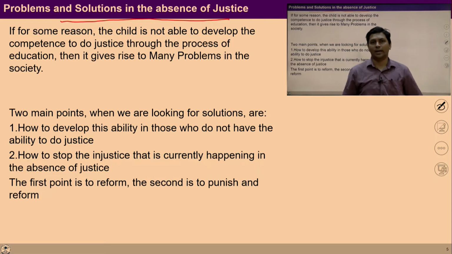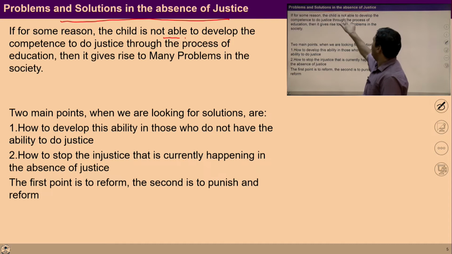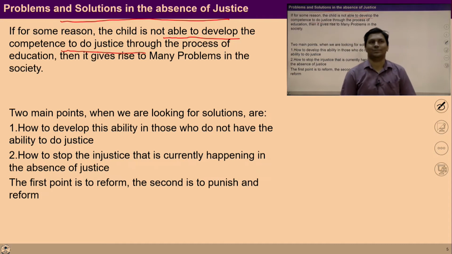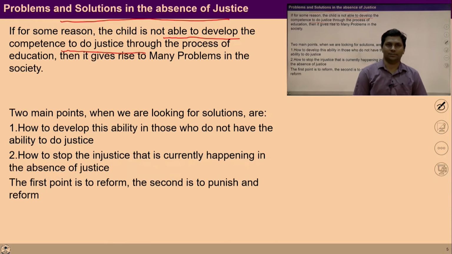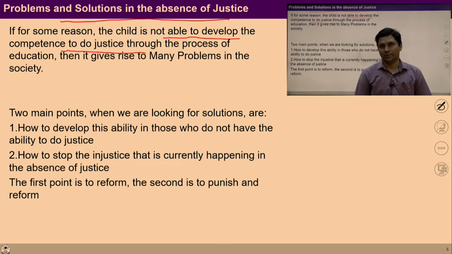So everyone tries to develop ability in the child so that the child can live in a mutually fulfilling manner. But somehow, if the child is not able to develop this competence to live with justice in this whole process of education, then it gives rise to many problems in the society.